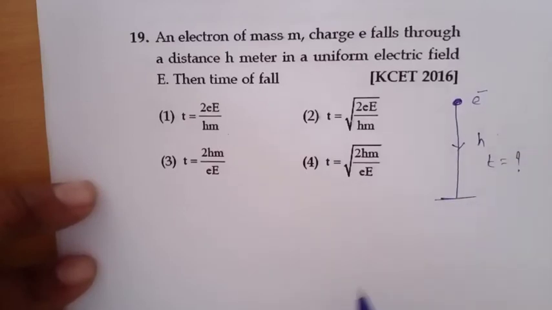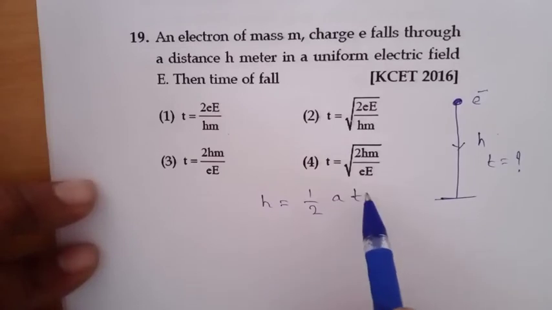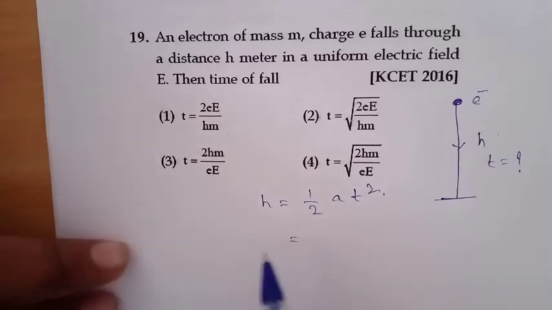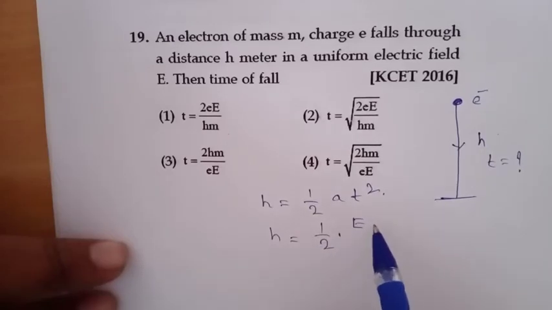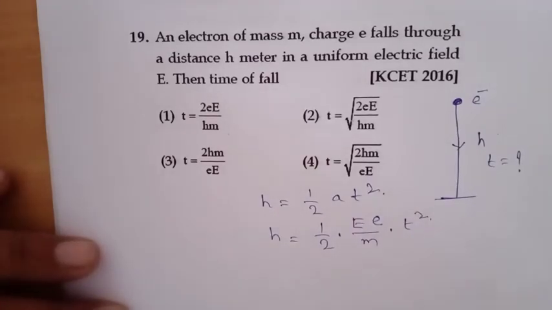They are asking. Okay. It is freely falling, so h value is equal to, using the formula S is equal to ut plus half a t square, we will get h is equal to half a t square. So here h is equal to half into a, where a value will be eE by m. In the place of q, we write e. So h is equal to half eE by m into t square.